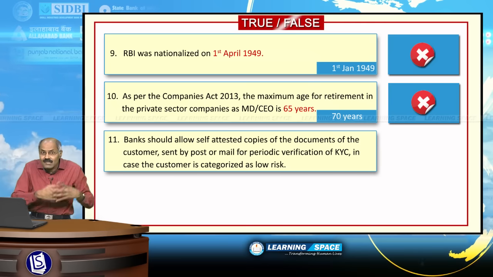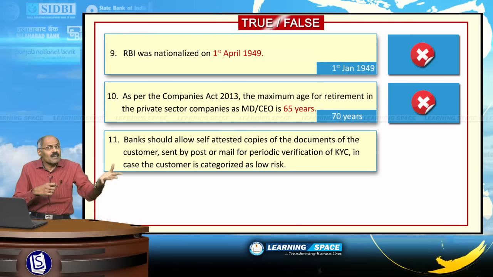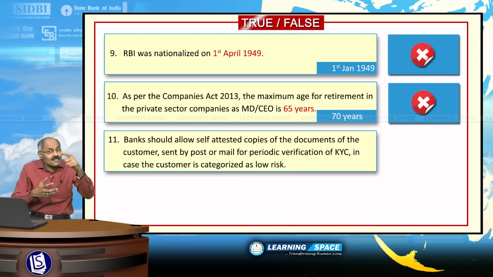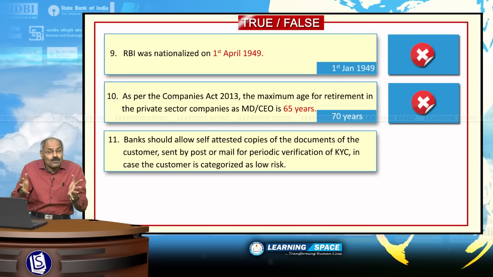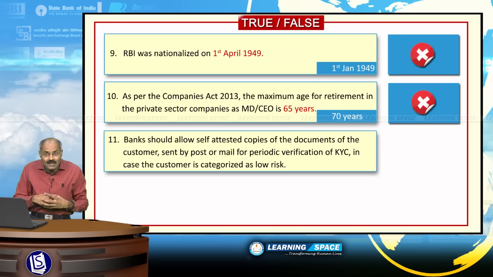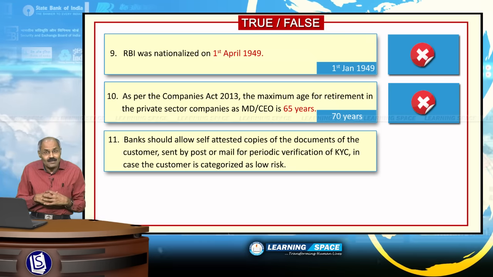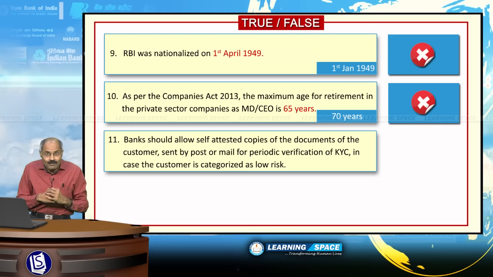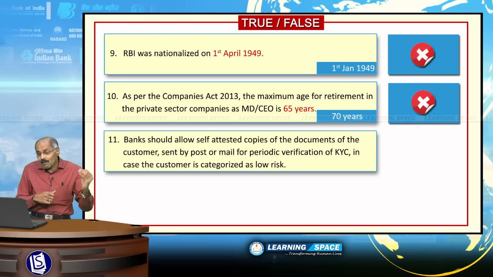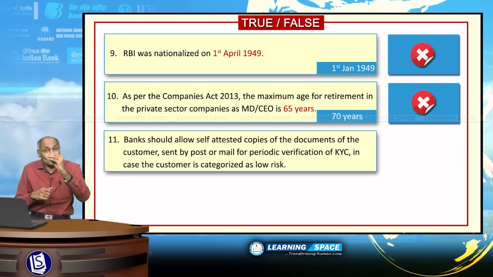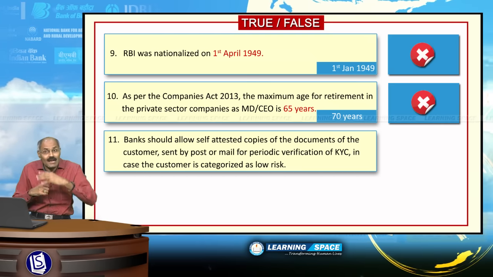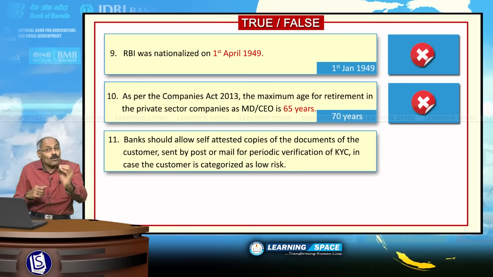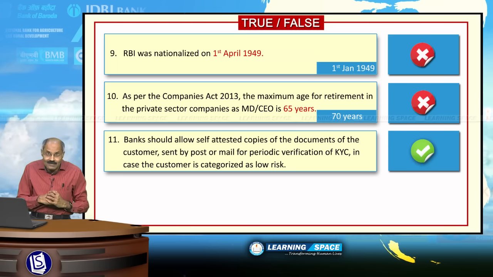If you are an ordinary citizen having a fixed deposit or savings bank account deposit, you will be categorized as a low risk customer, and once in 10 years banks will do KYC verification, and for that you can send the documents by mail or by post, right. So, banks will allow attested copies of the documents for periodical verification of the customer when the customer is categorized as low risk. The given sentence is right.